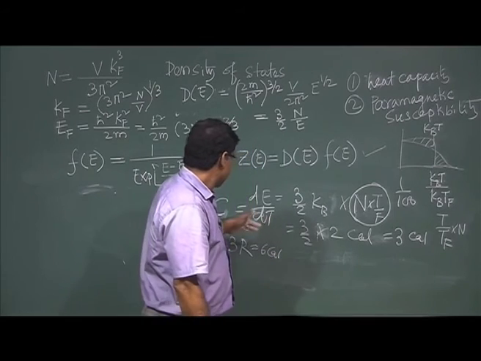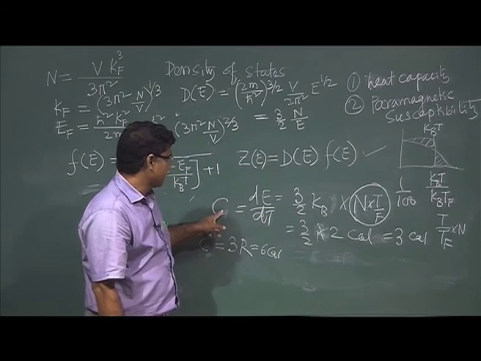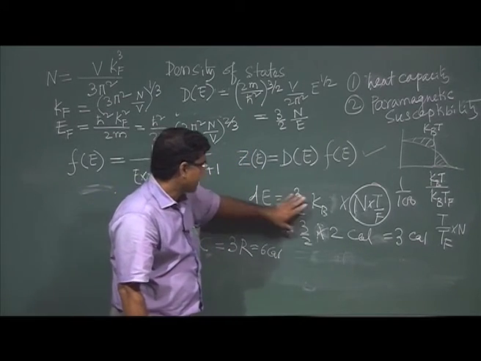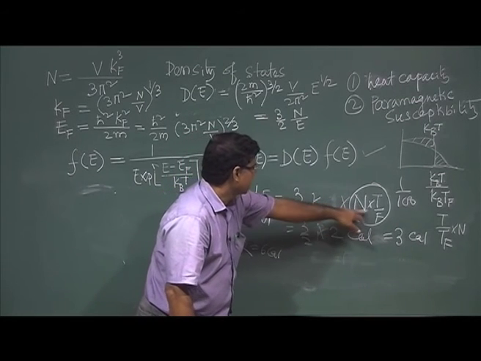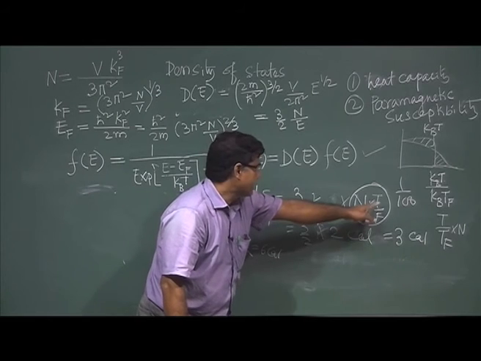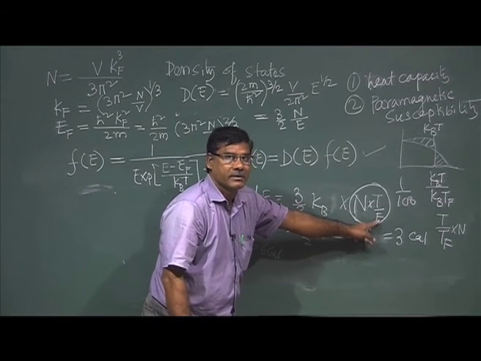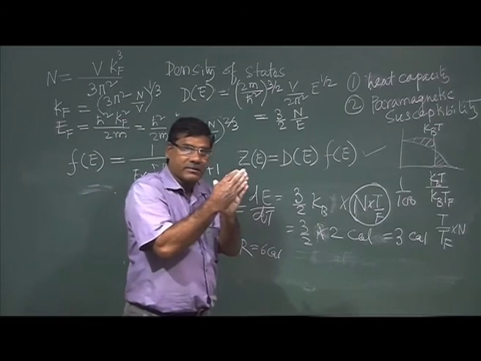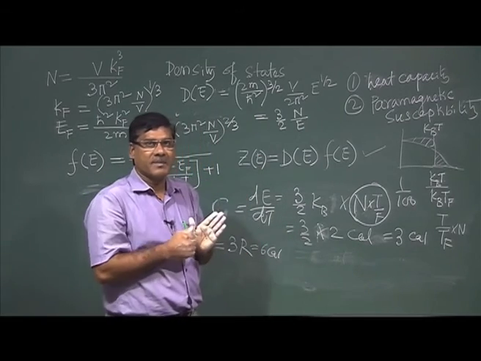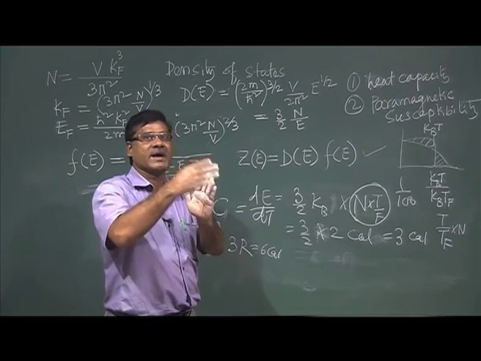Okay. So, whatever C we have calculated here, with that I am getting an additional factor T by TF, because of this distribution, and only electrons near the Fermi energy, the Fermi surface, will be excited.